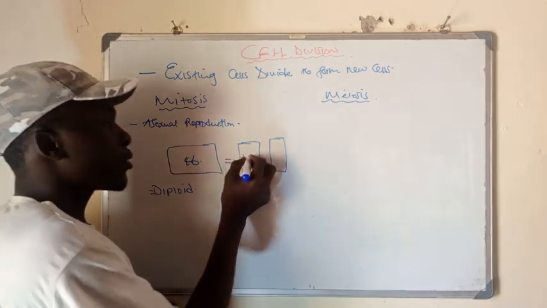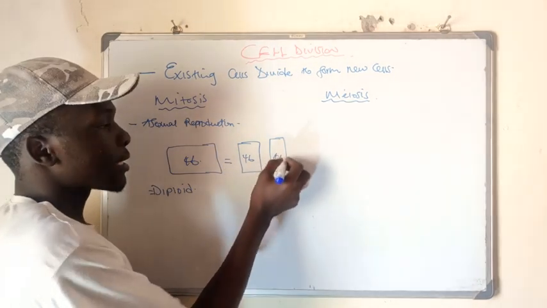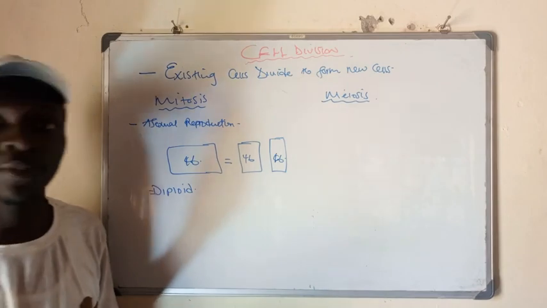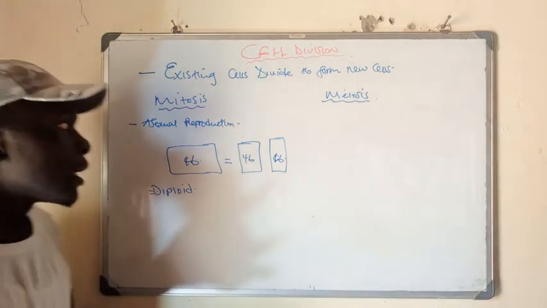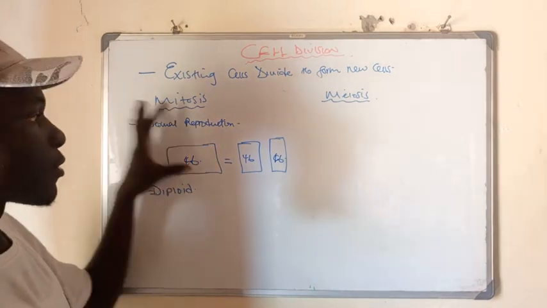So expect that this will have 46 chromosomes and this will also have 46 chromosomes like that. So that's the basic idea of this process of mitosis.